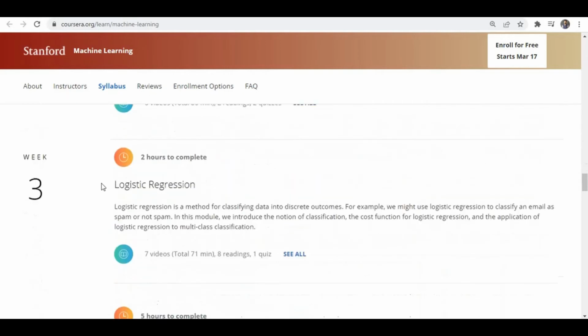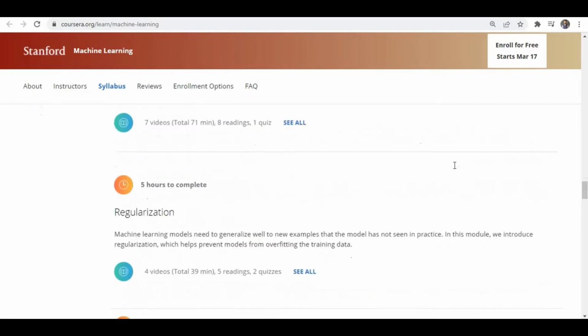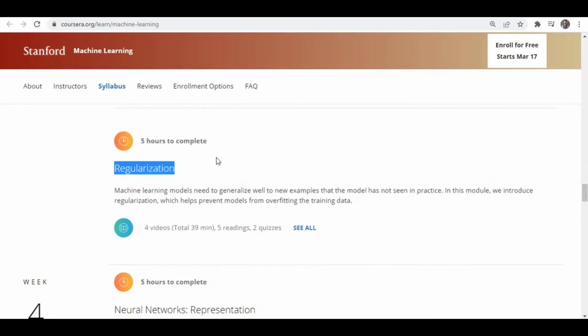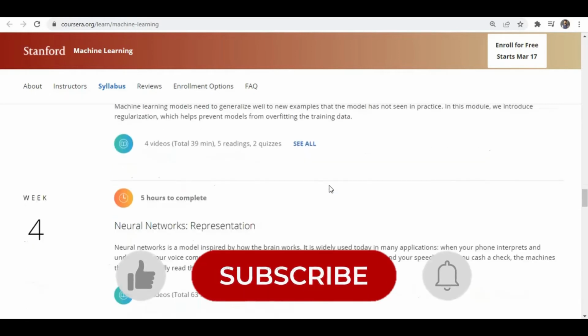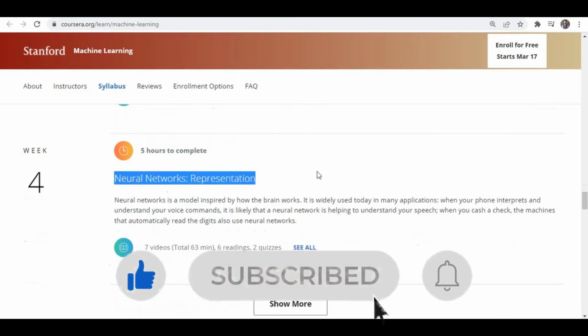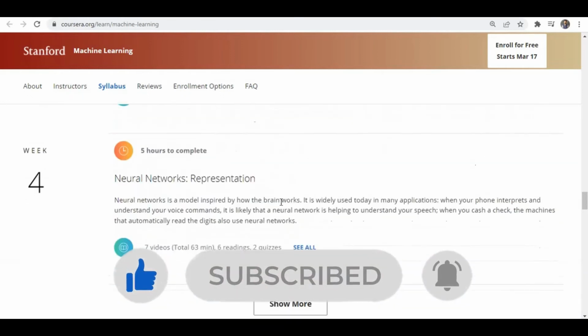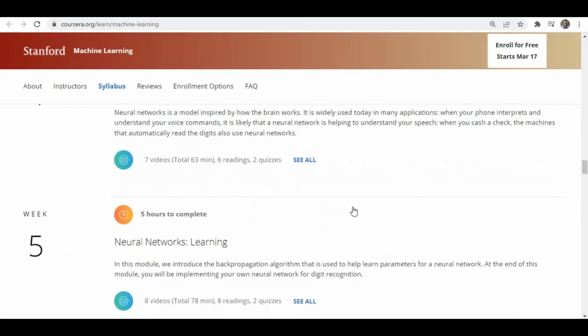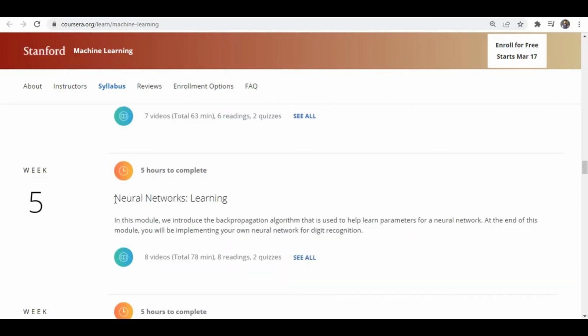So you can see he's explaining the maths behind a particular algorithm using Octave. And you can see logistic regression, the classification algorithm, and regularization, which is an important topic that you should know while working with models. And also neural networks, right? It's a basic introduction to neural networks, and you can see neural networks learning, like how neural networks learn using the backpropagation algorithm.